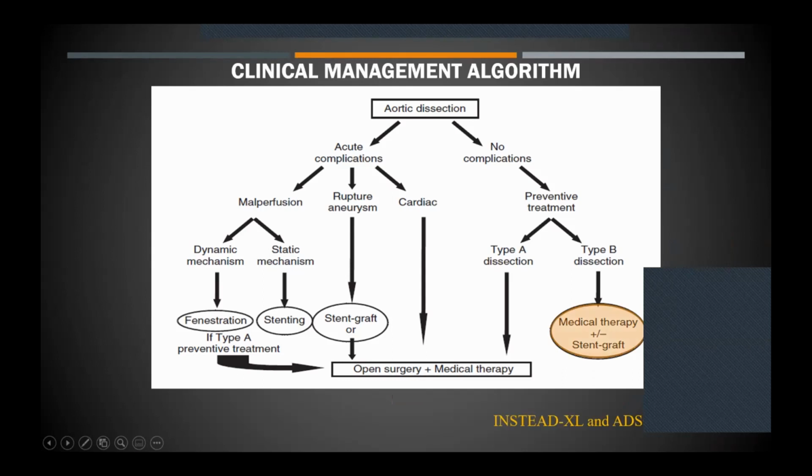So in the clinical algorithm, basically what is done is acute dissections are treated emergently either by stent grafting or particular vessel stenting, depending on the malperfusion situation. Type A dissections are treated with open surgery, cardiac surgery, while type B dissections, the uncomplicated type B dissections usually are treated just by medical therapy with antihypertensive regimen. Some patients may be offered stent graft in this acute phase itself, and there is increasing evidence from these particular trials to say that this also gives a good long-term result.